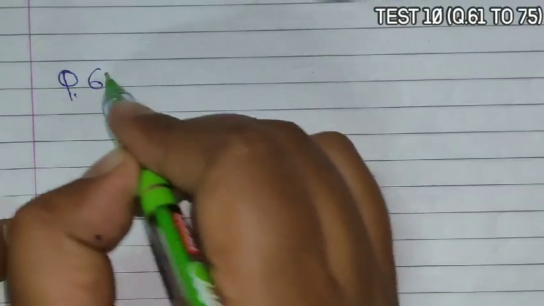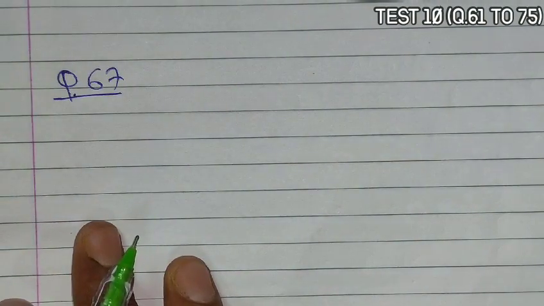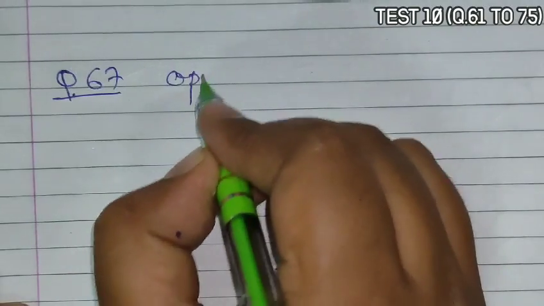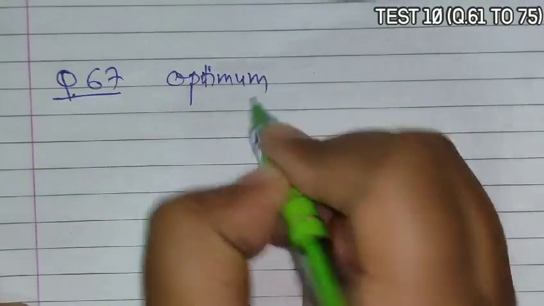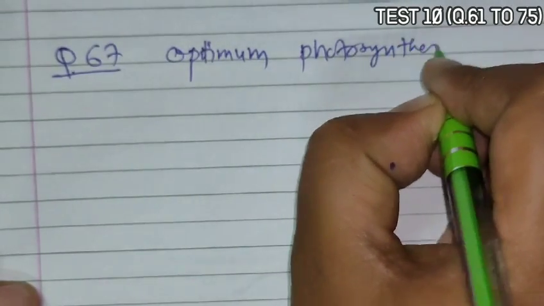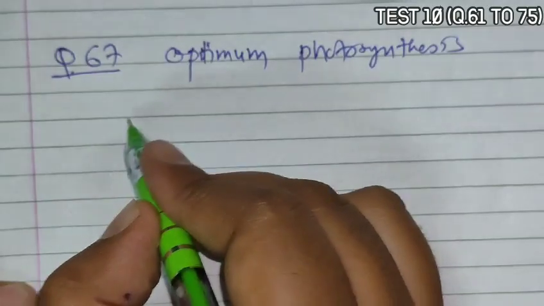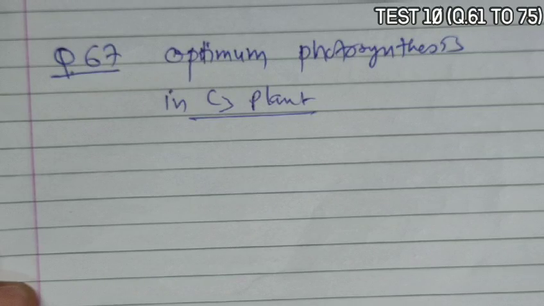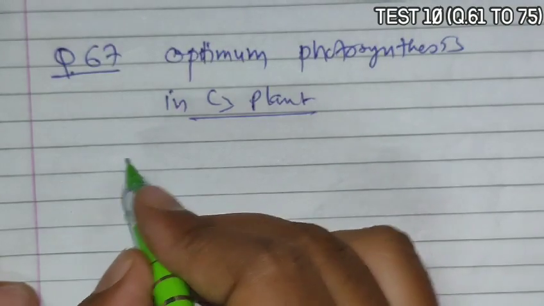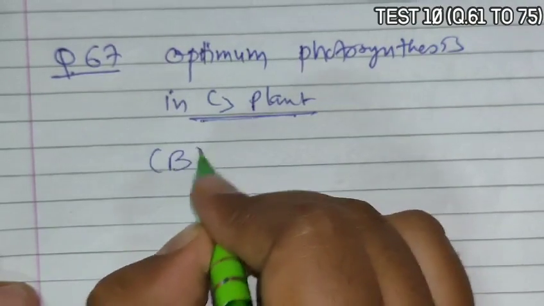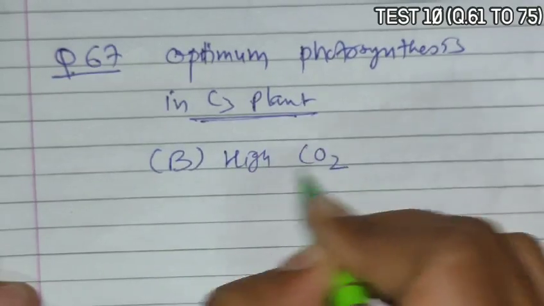Next is question 67. Question 67 asks that C3 plants show optimum photosynthesis at: high O2, high CO2, low O2, or high temperature. C3 plants cannot do photosynthesis well at high temperature. So option B, high CO2, becomes the correct answer.